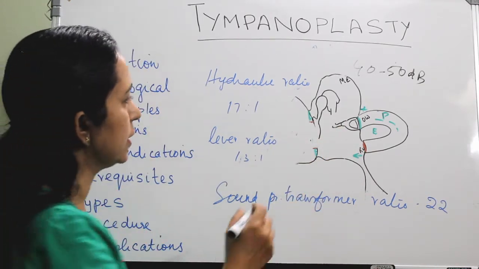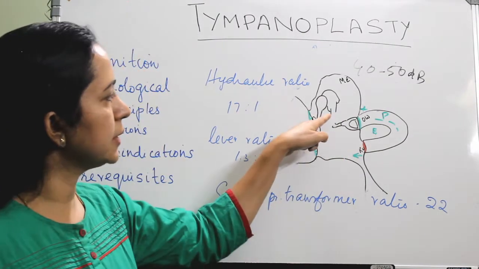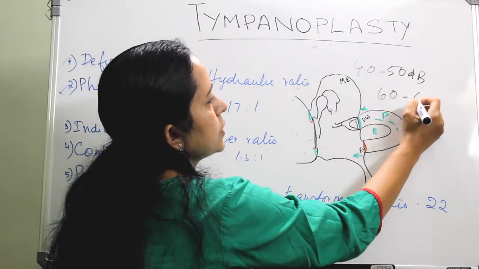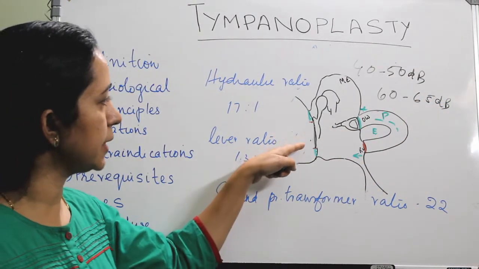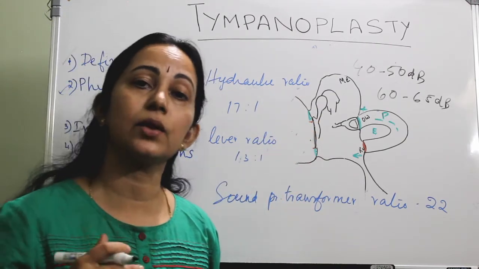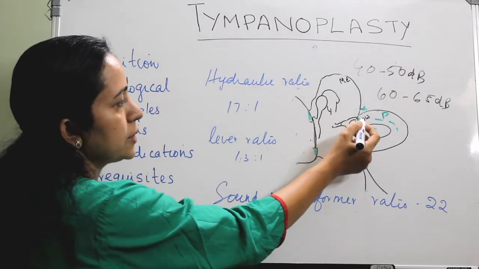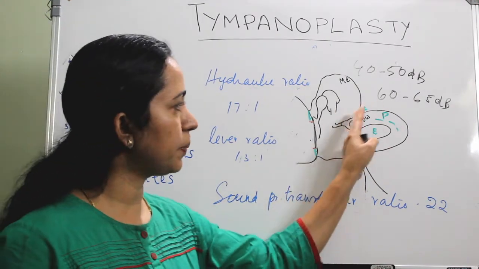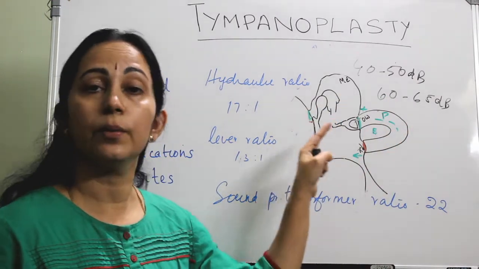But think of a situation in which the tympanic membrane is intact and there is ossicular discontinuity. In that case, you will get 60 to 65 dB hearing loss. It will be more. If the tympanic membrane is intact and the ossicular system is discontinued, the hearing loss will be more. Why? Because behind an intact tympanic membrane, there is no movement at the oval window or at the round window. So this part will be standing still. So the hearing loss will be more in that case.